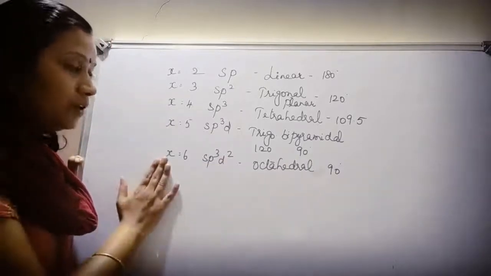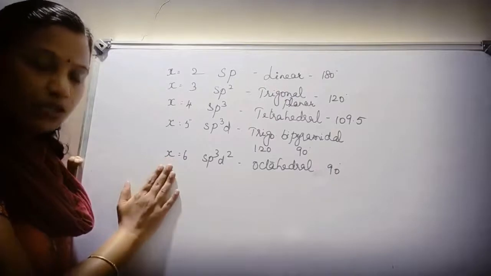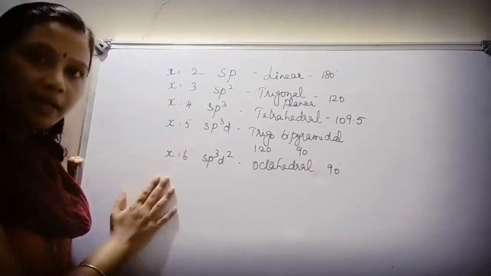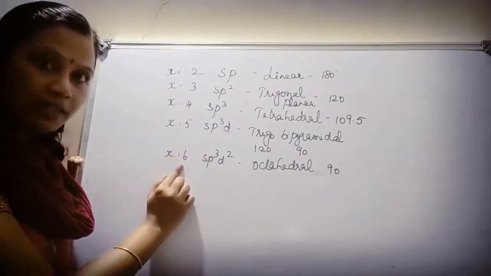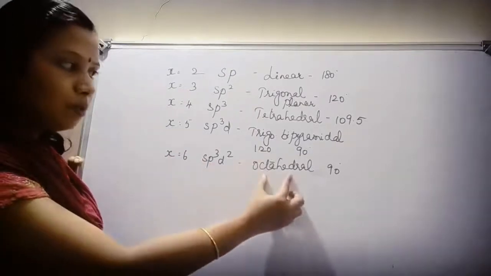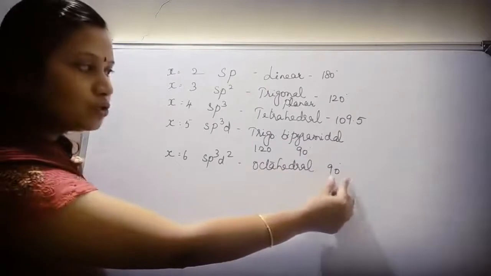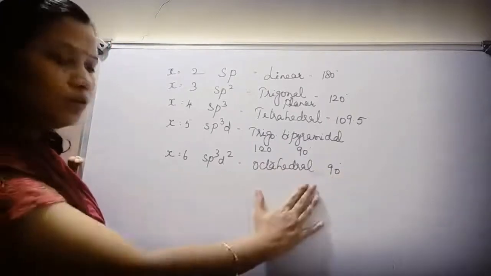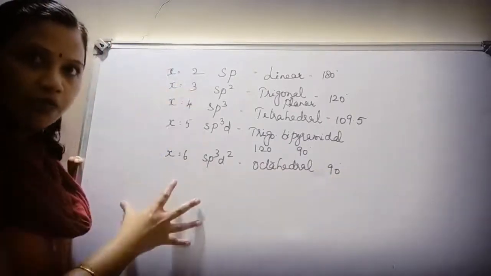So whenever you are planning to find out the hybridization, if it is a single central atom, try to determine the value of x. Then you will be deriving the type of hybridization. Then you should write the possible geometry of the compound. Then you should write the bond angle. So these are the 4 steps involved in writing a type of hybridization.